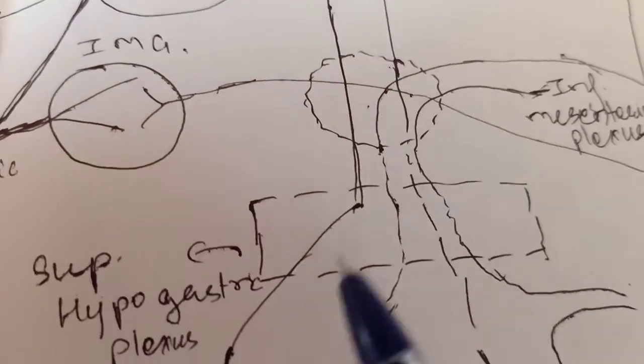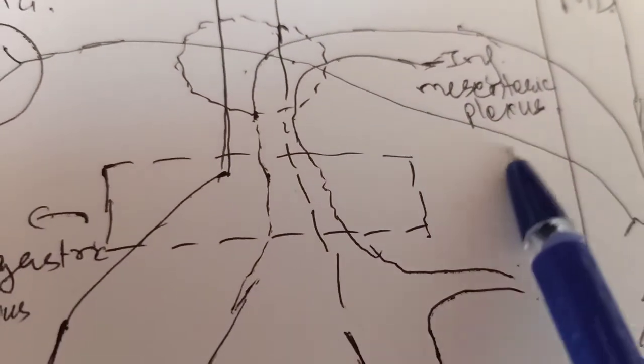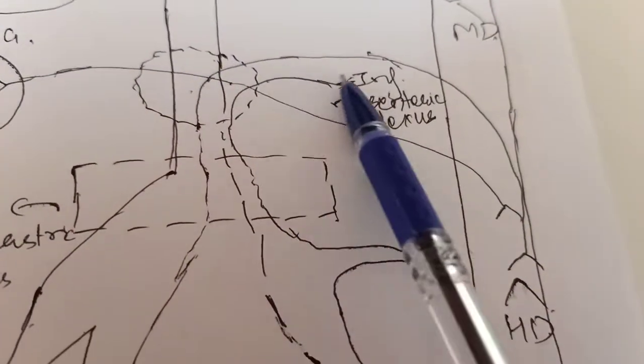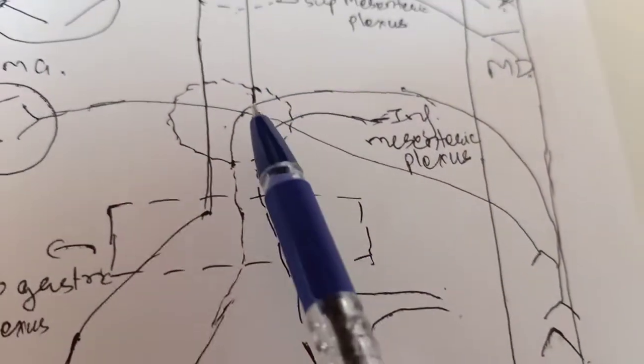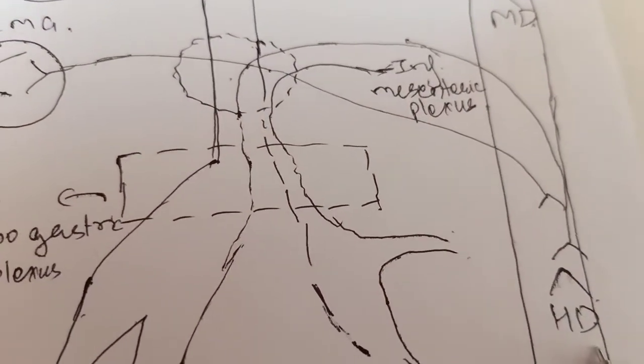This long presynaptic fiber will synapse with the short postsynaptic fibers along the walls of the target organ. You all know the inferior mesenteric artery supplies the organs of the hindgut. So the inferior mesenteric plexus supplies the organs of the hindgut.